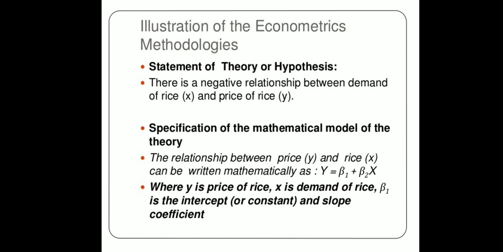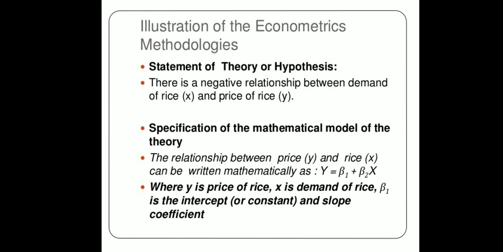So how to do that? This relationship we have to put in mathematical form. The mathematical form is like this. For the relation between price and rice, price is y and rice is x, where x is the independent variable and y is the dependent variable.